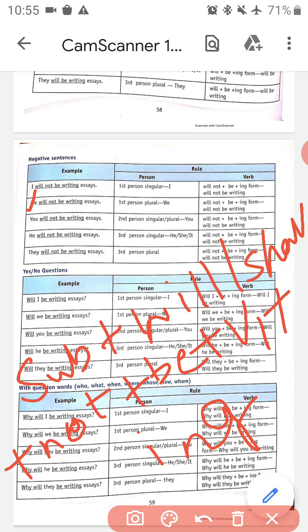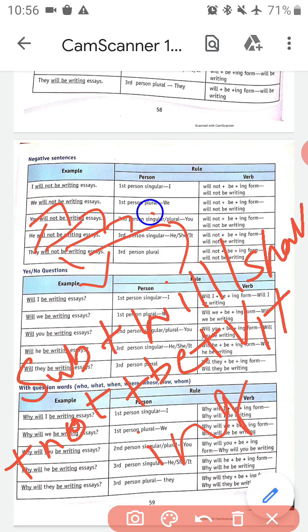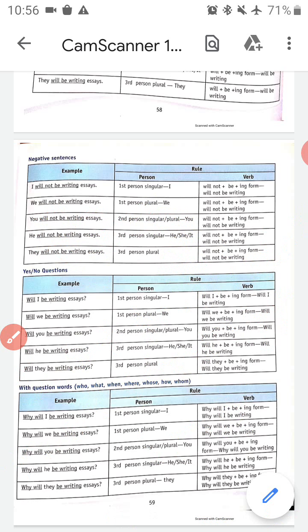Now let us look at one more example, like they will not be writing essays. Again, they is our subject. From will or shall we have used will. Again the negative word not, then comes our be. Writing is the continuous form of write. So here they will not be writing essays is a negative sentence in future continuous tense.